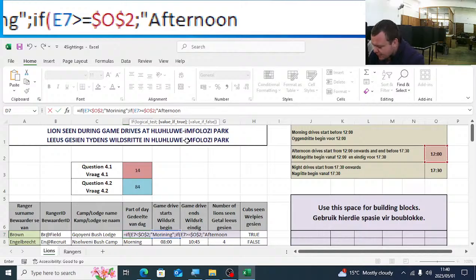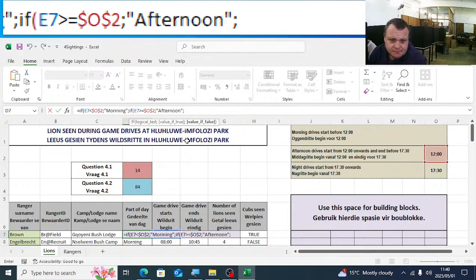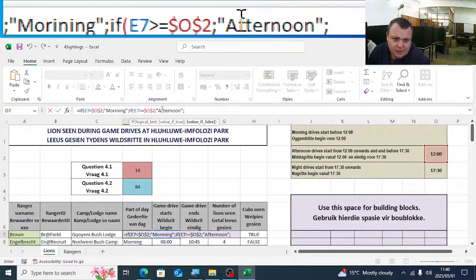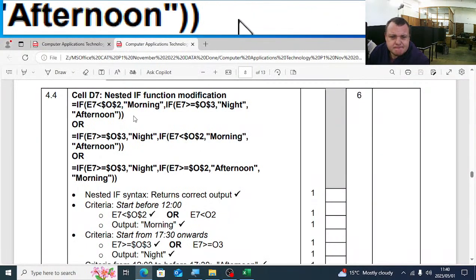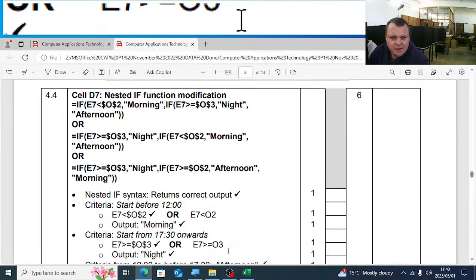If it's not morning, if it's not afternoon, then it will be night.